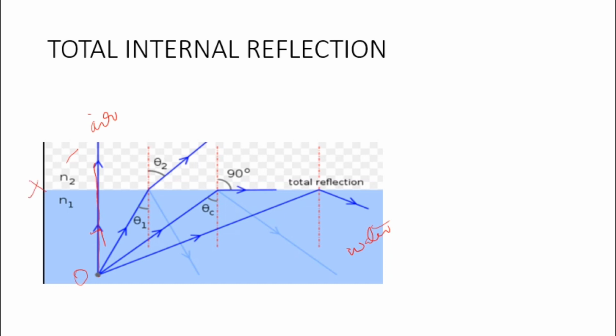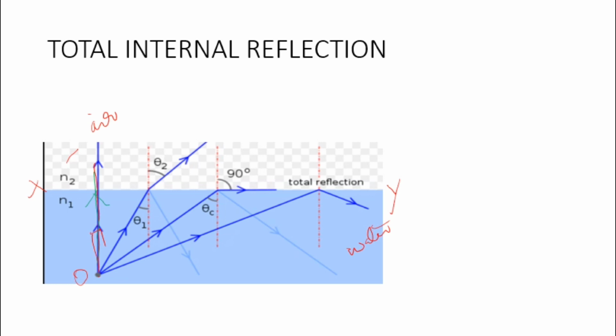Let XY be the interface between the two media. Interface means the surface of separation between the two media, water and air. So this particular ray that is traveling straight goes normal. We know that a ray which is falling normally on the interface goes without any change in the path, so it travels like this.